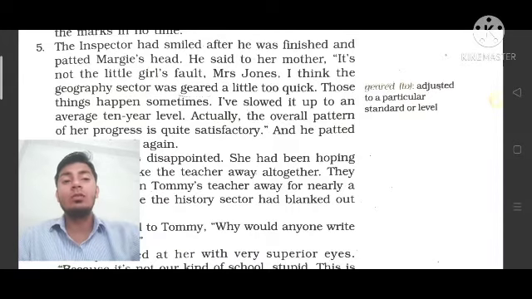इसलिए उसने क्या किया, slowed it, उसको slow कर दिया है up to an average 10 years level. और उसको किस average पे slow कर दिया है? 10 years level पे. Actually, the overall pattern of her progress is quite satisfactory.